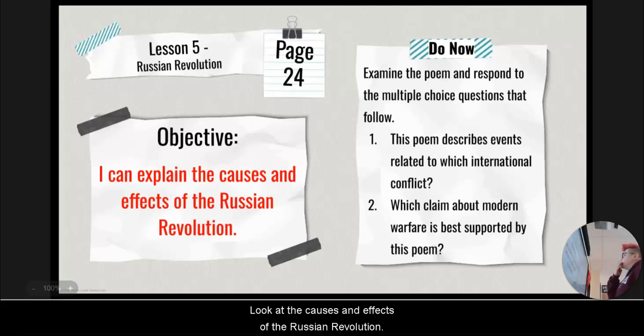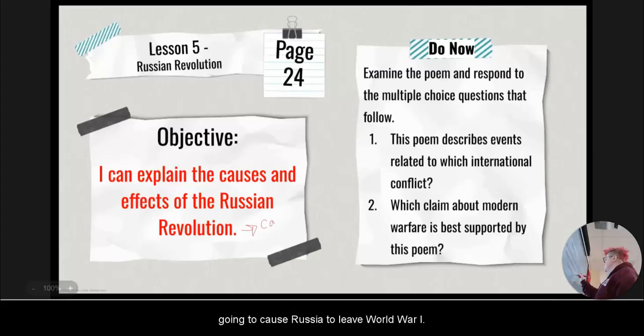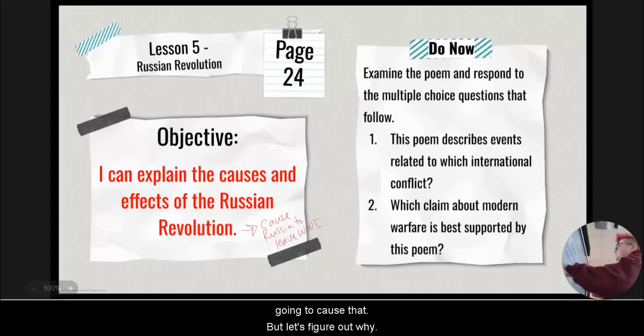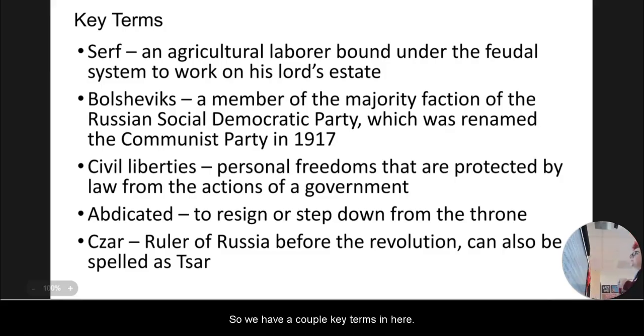Look at the causes and effects of the Russian Revolution. Remember, the Russian Revolution is going to cause Russia to leave World War I. All right, so the Russian Revolution is going to cause that, but let's figure out why. So we have a couple key terms in here.